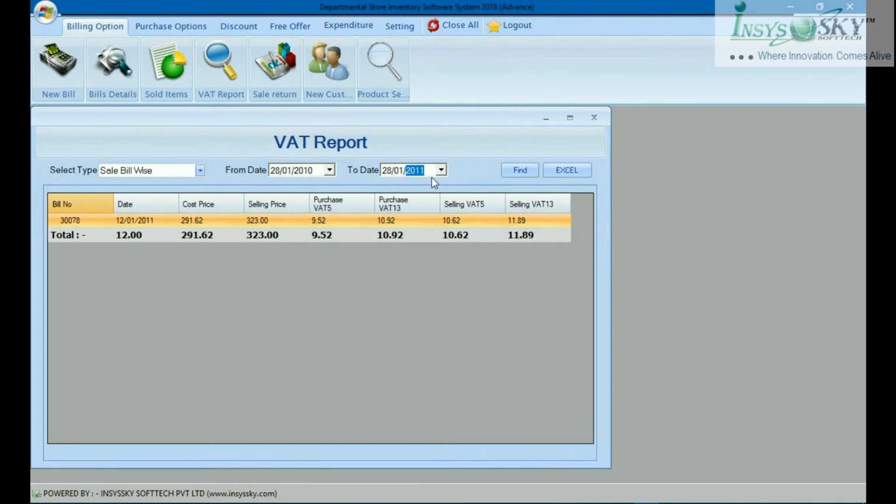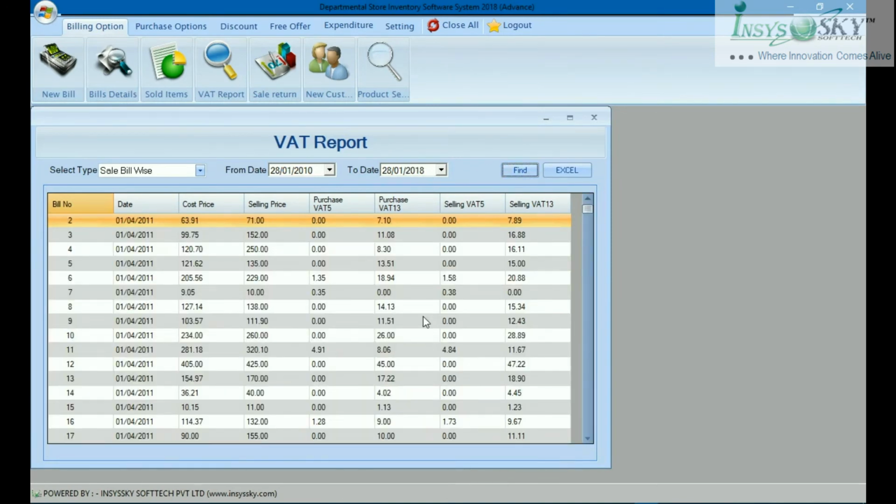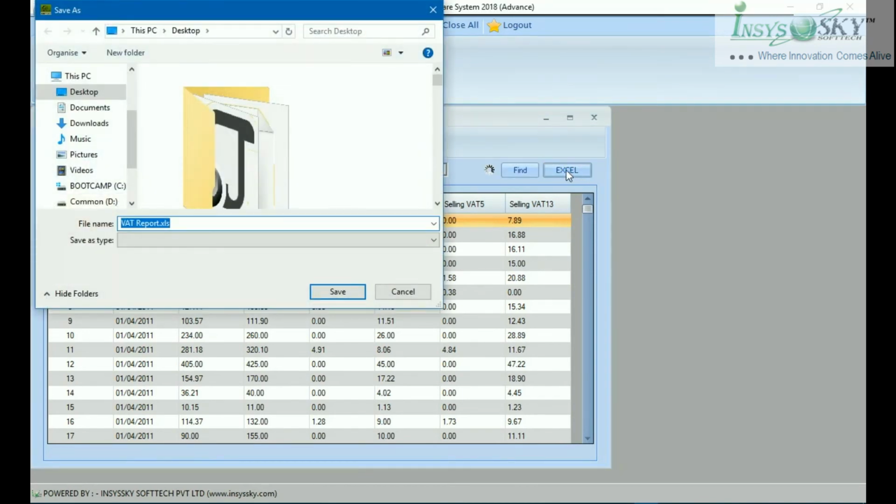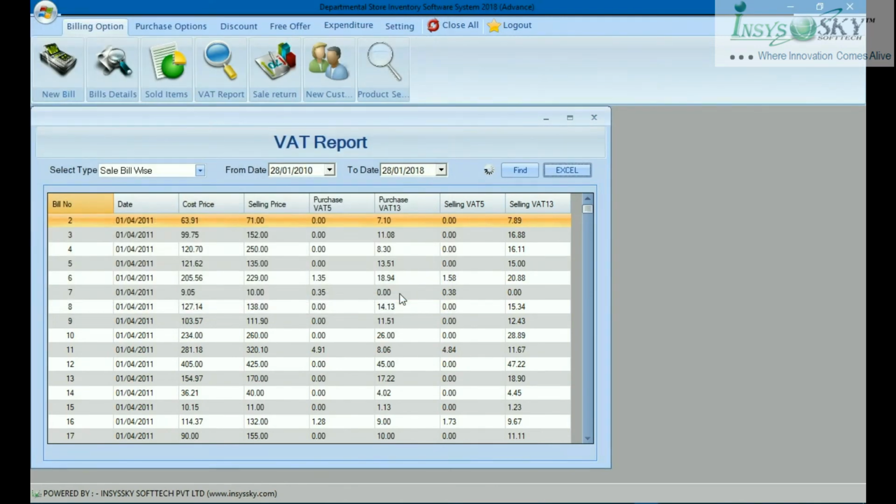And you can even save this report in an Excel file. Here is the option. No tension of filing the tax to the government. Those are very easy to find. You don't have to type or do manual work. All the details will be given from here.